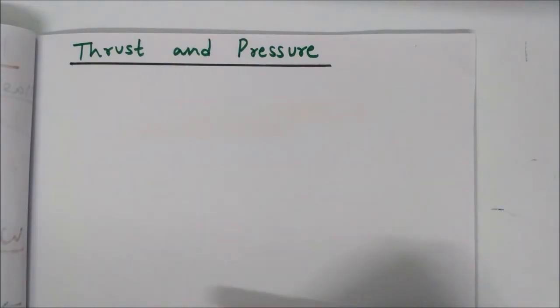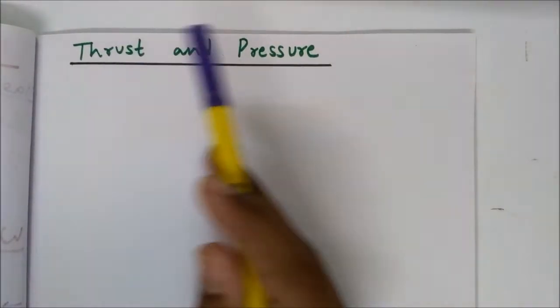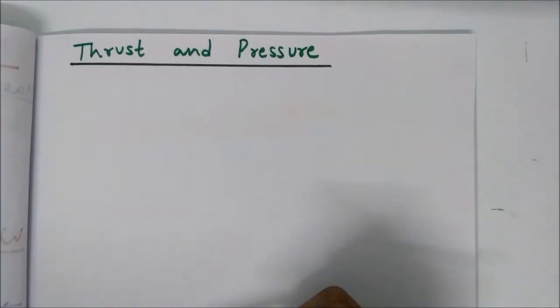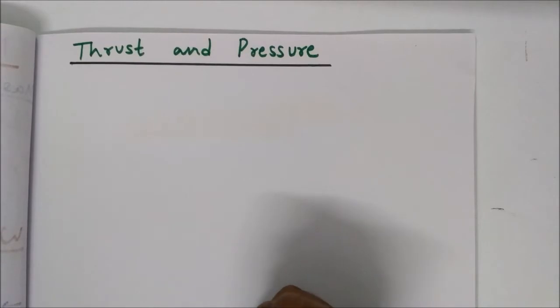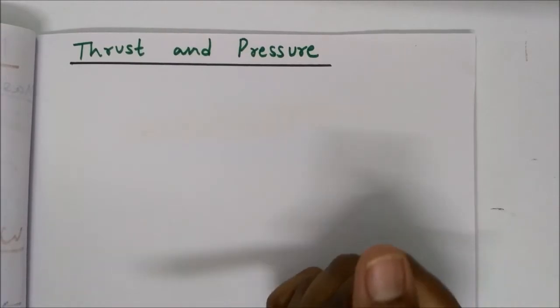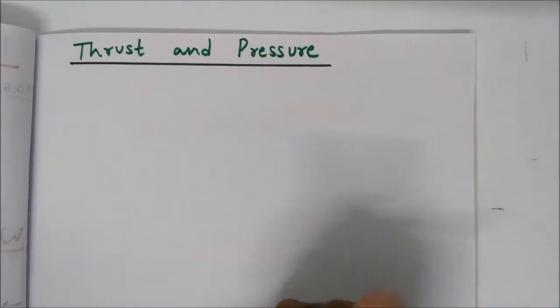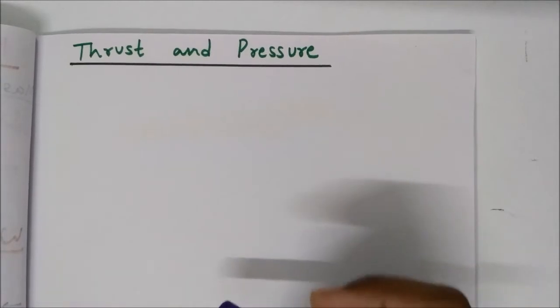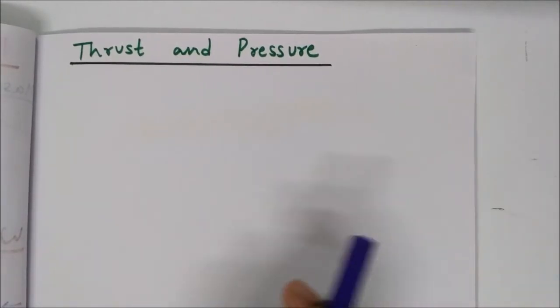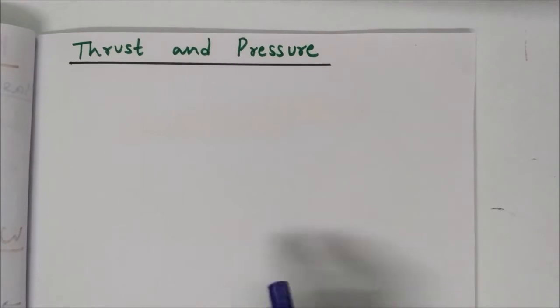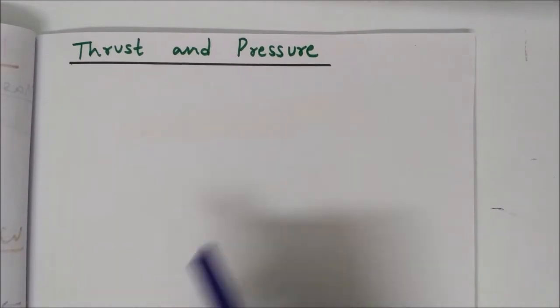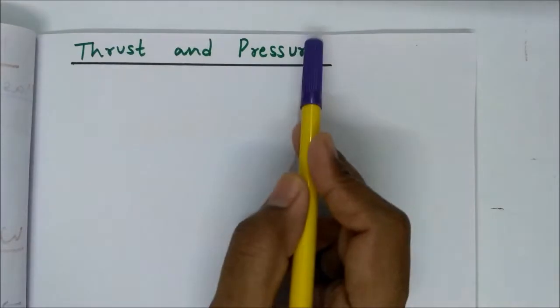So before beginning with the definitions of thrust and pressure, students, have you ever wondered why a camel can run in a desert easily? But we can't, right? And an army tank weighing more than 1,000 tons rests upon a continuous chain? Or why cutting tools have sharp edges? So, in order to address these questions and understand the phenomenon involved, we will discuss thrust and pressure.